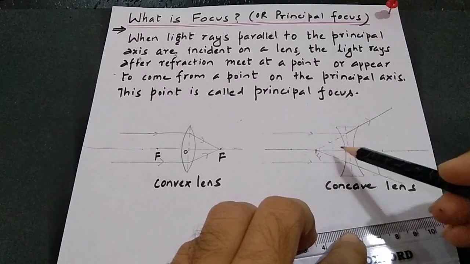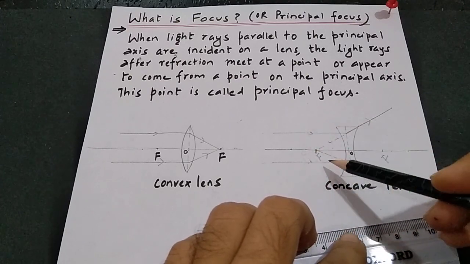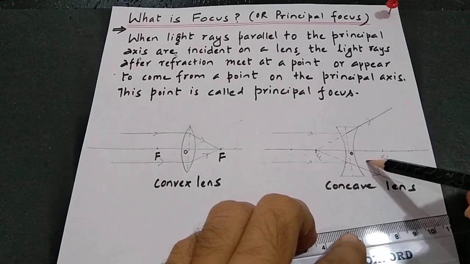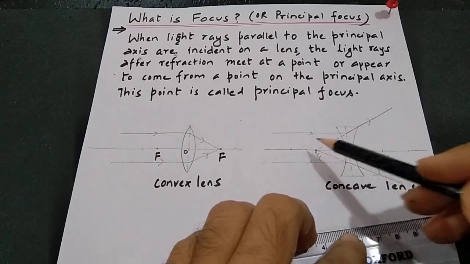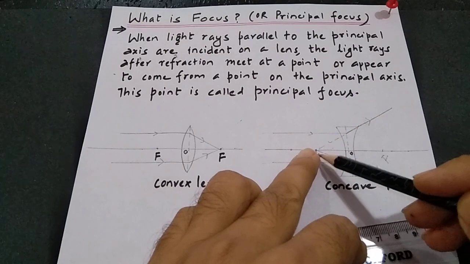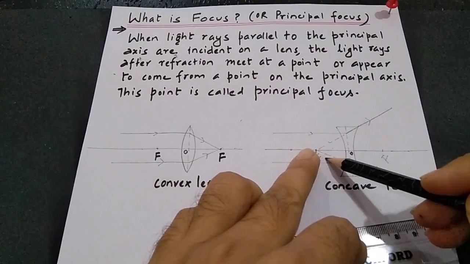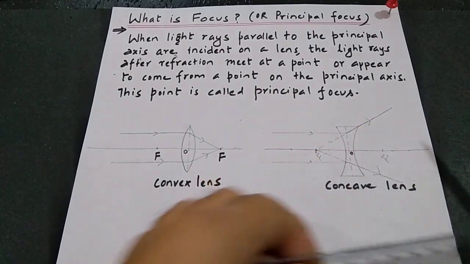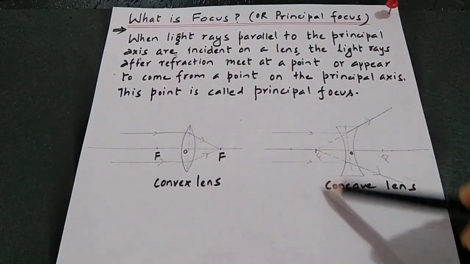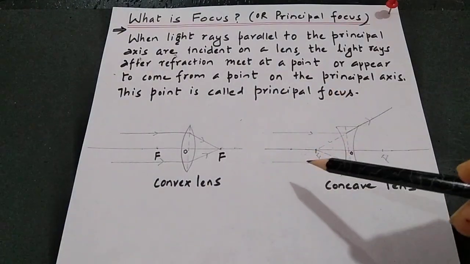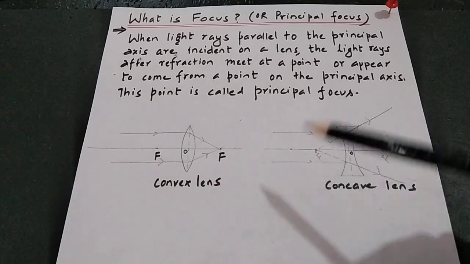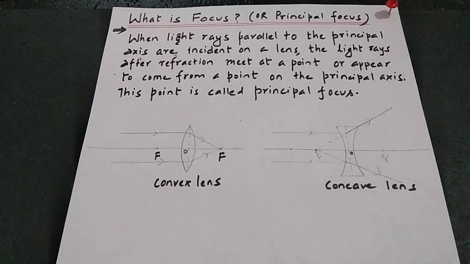When the light rays parallel to the principal axis are incident on a lens, the light rays after refraction, these are the refracted light rays, appear to come from a point on a principal axis, and this point is called focus. So friends, it matches with the definition. The definition of focus here is the combined definition of focus for convex as well as concave lens.